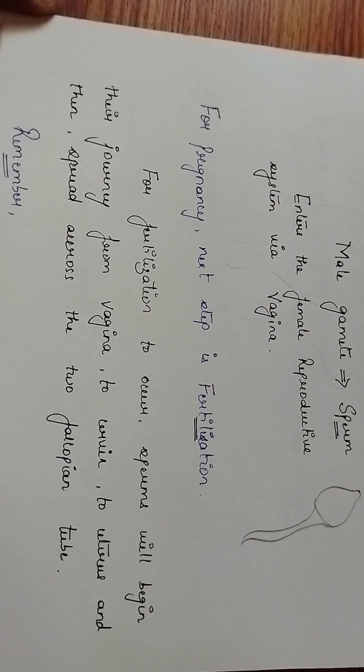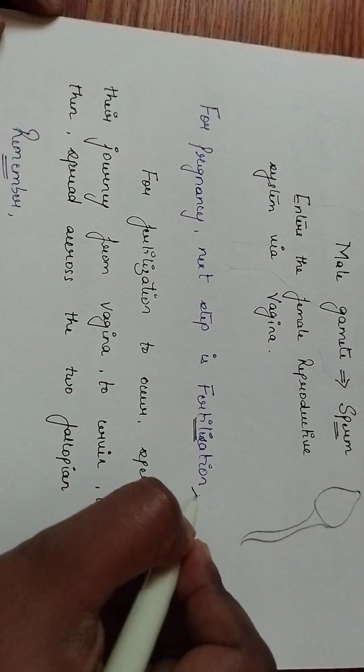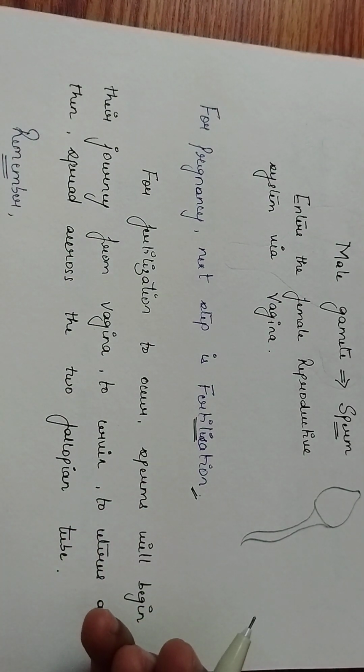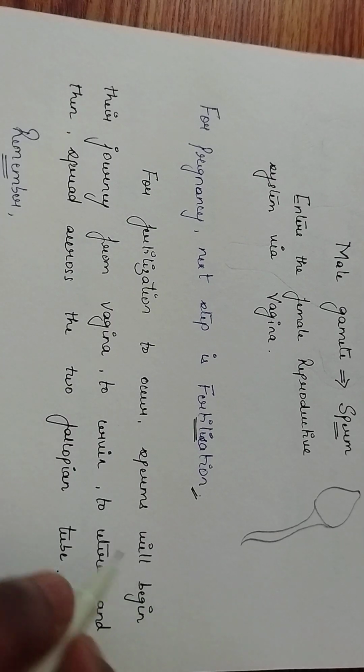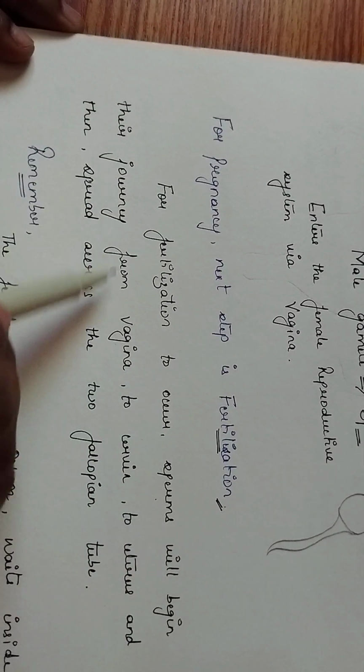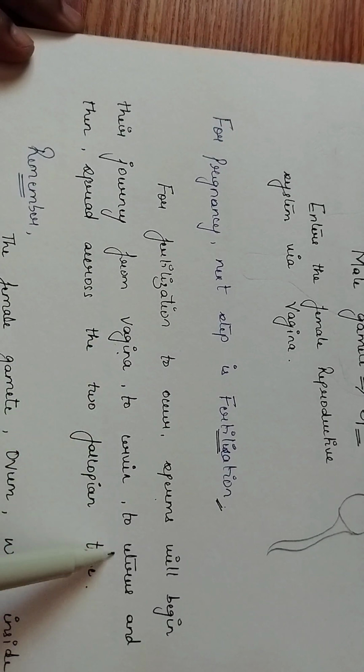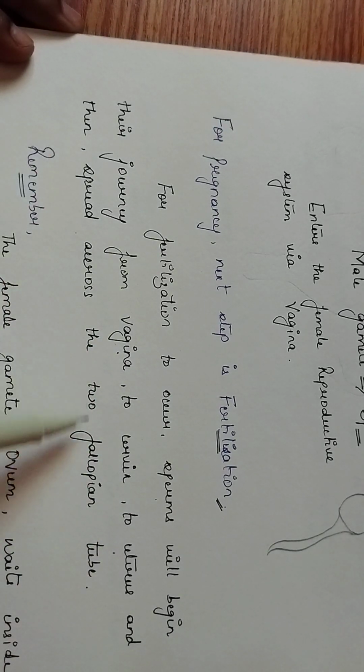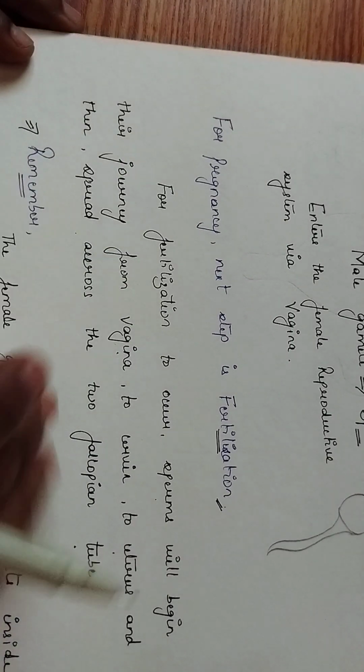For pregnancy, the next step is fertilization, that is after the sperms enter the female reproductive system. For fertilization to occur, sperms will begin their journey from vagina to cervix to uterus and then spread across the two fallopian tubes. Very important point to remember over here, students.